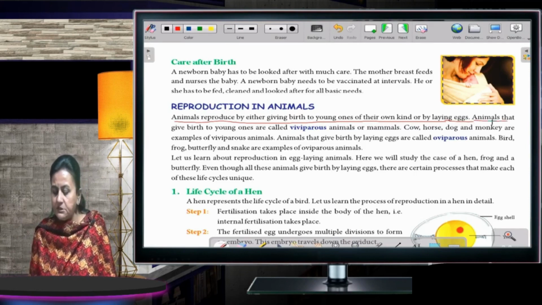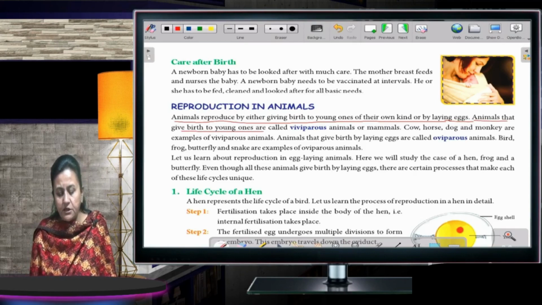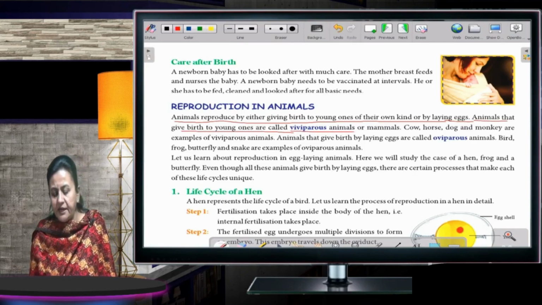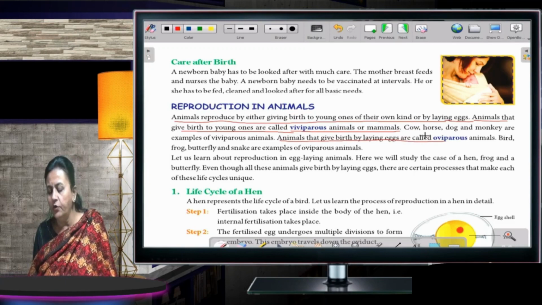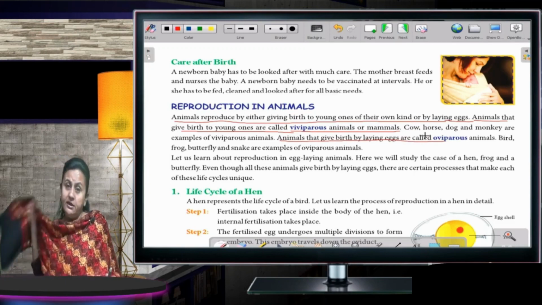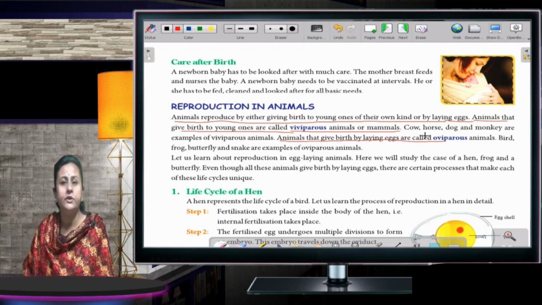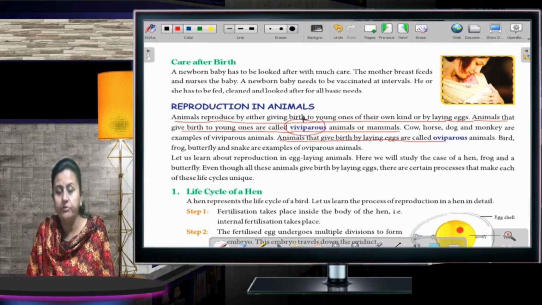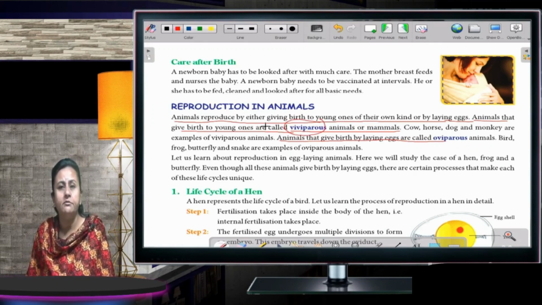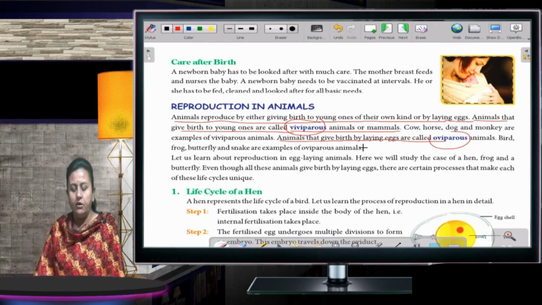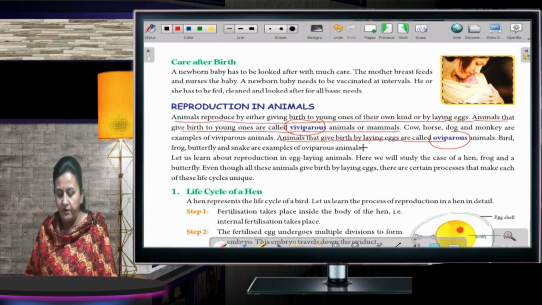Animals that give birth to young ones are called viviparous animals or mammals. And on the other hand, animals that give birth by laying eggs are called oviparous animals. Fine, children? There are two types of animals. The ones which give birth to the young one are known as viviparous. But the animals which do not give birth but instead lay eggs are known as oviparous. Fine? Now, you can just go through the life cycle of a hen.